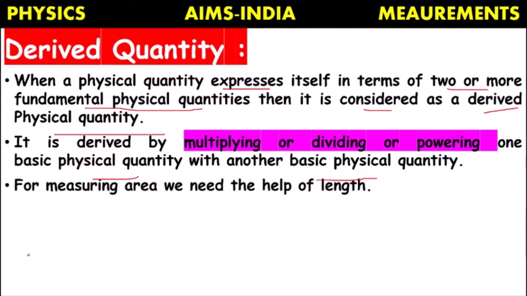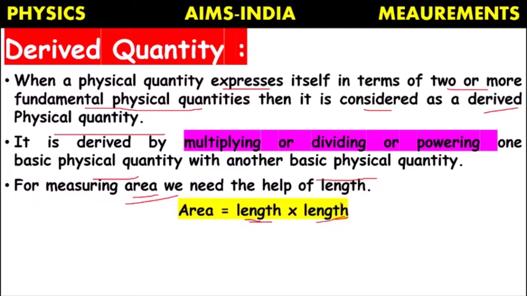Suppose you want to measure the area of a room. How can we measure it? With the help of the formula length into length, or length into breadth. Here the quantity area depends on other quantities, length and length, for its complete description. So it does not exist on its own. It has to take the help of other physical quantities. So these kinds of quantities are considered derived quantities.